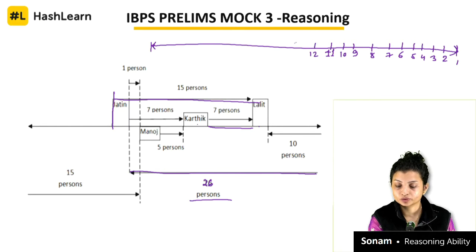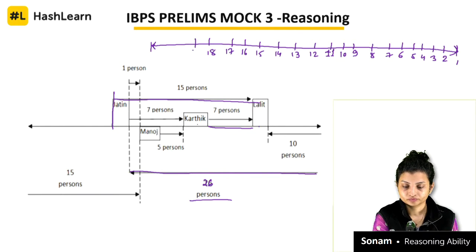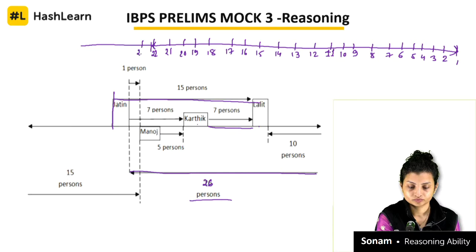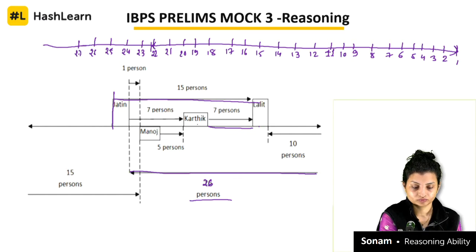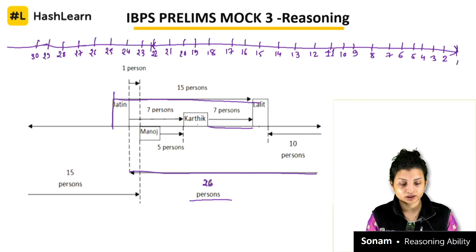It will take you time to write all of it, and then you can do the question. Okay, let's do it by this method also, so that you will have 2 options to work on.